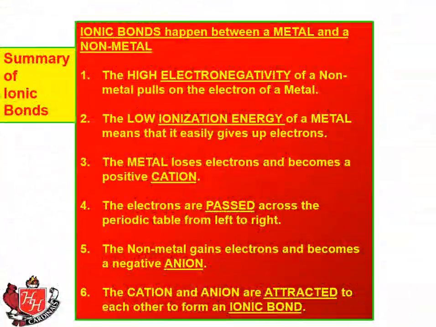Okay, summary of ionic bonds. Ionic bonds happen between a metal and a nonmetal. One, the high electronegativity of a nonmetal pulls on the electron of a metal. Two, the low ionization energy of a metal means that it easily gives up electrons. Three, the metal loses electrons and becomes a positive cation. Four, the electrons are passed, figuratively, from left to right across the periodic table. Five, the nonmetal gains electrons and becomes an anion. And finally, six, the cation and anion, positive and negative, are attracted to each other to form an ionic bond.